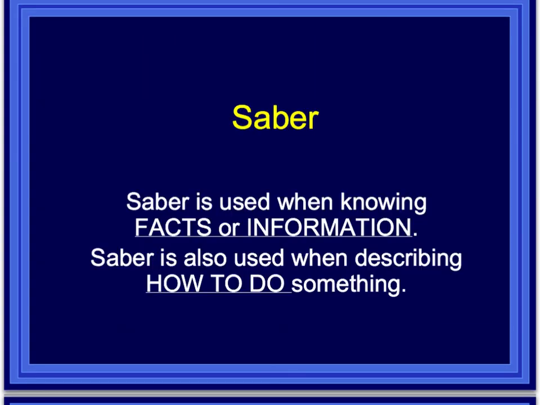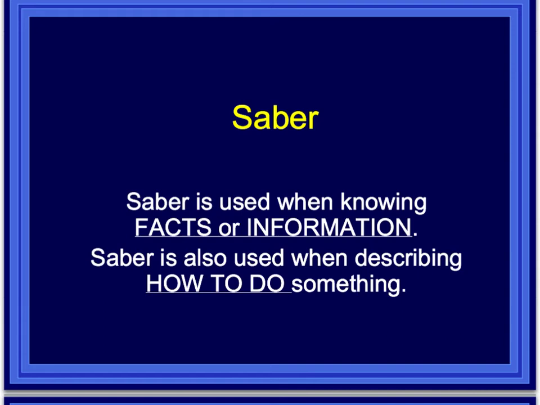Okay, the verb saber. Saber is used when knowing facts or information, and that's that first blank that you fill in there. And then the two sentences underneath there, you want to translate those into English as your examples. And then in the second part, the blank, it says saber is also used when describing how to do something.